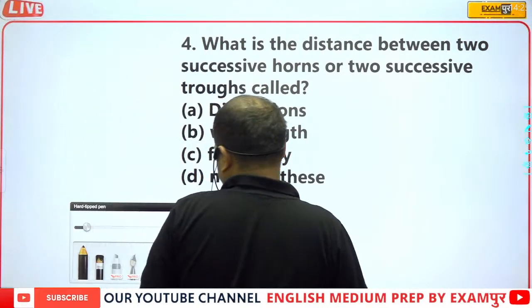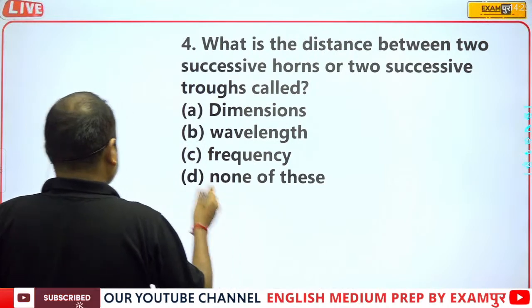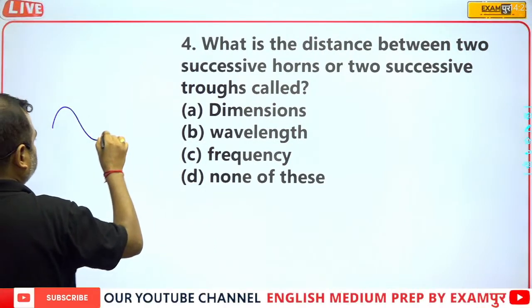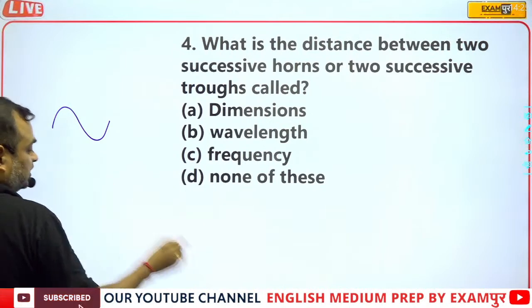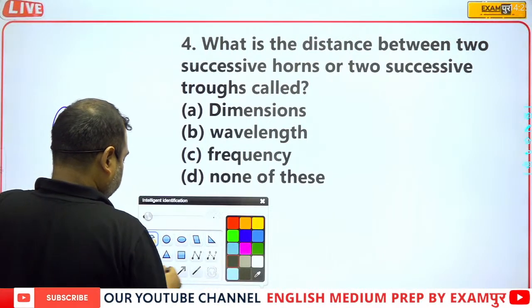Actually, when we talk about a wave, suppose that this is a wave.